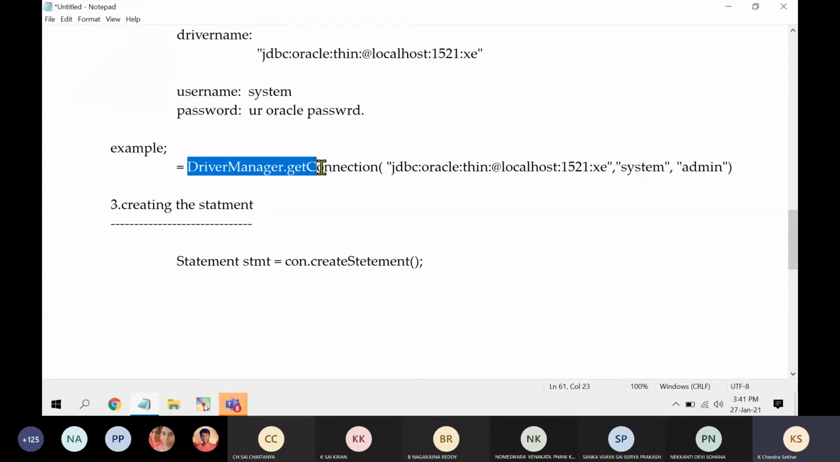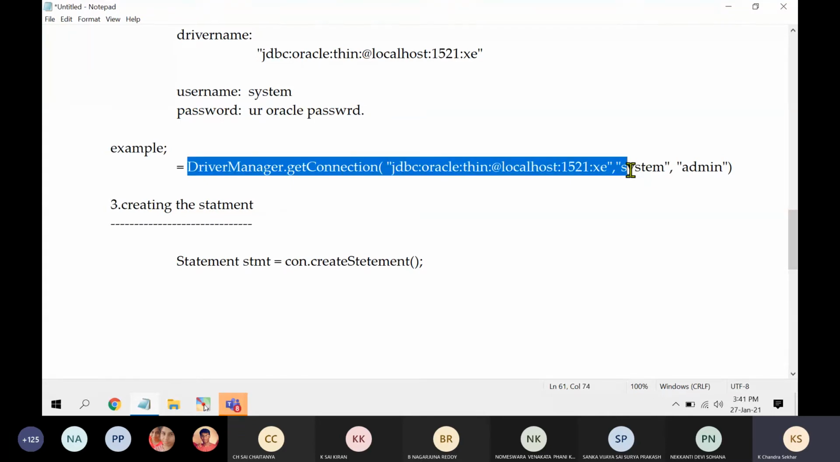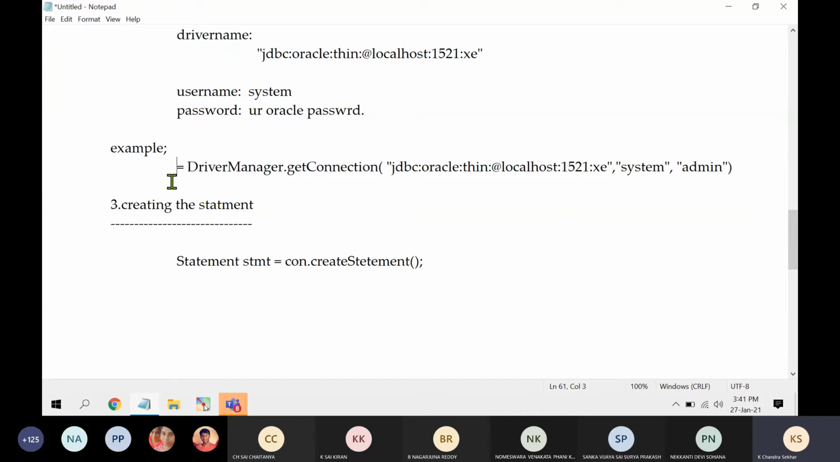So after successful execution of this statement, what will happen? Your Java application will get a connection to this particular Oracle, and it will establish a connection. It will return one variable. So that is called Connection con is equal to DriverManager dot getConnection.